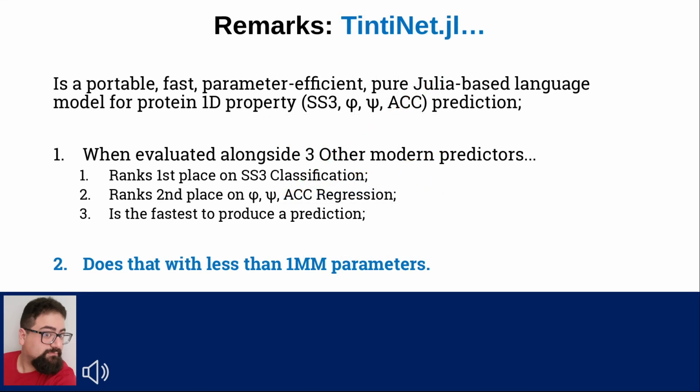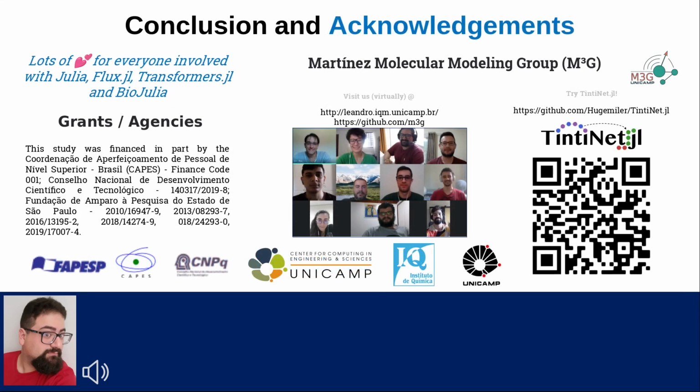In conclusion, given this proof of concept task, which was building a portable, language-based, one-dimensional property estimator that could deliver competitive predictive performance and execution time, our model ranks between first and second place on the selected key performance indicators. Tintinet.jl is available on GitHub, and I've added a link QR code to the repository.